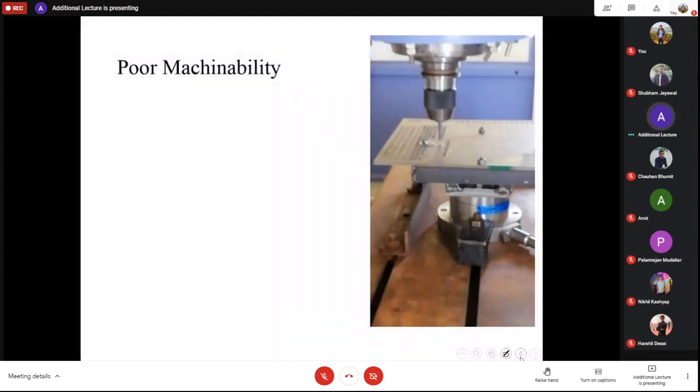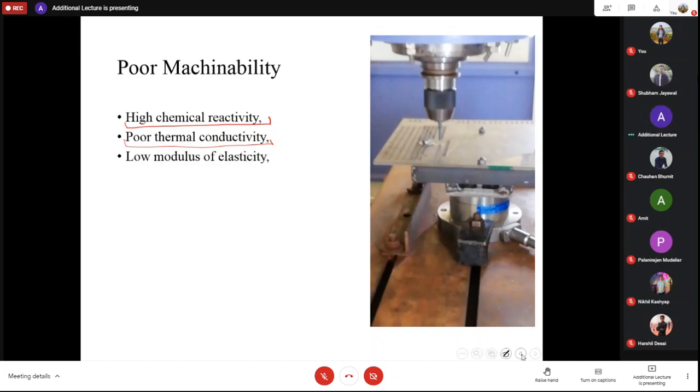But the thing is that it has poor machinability, right? It's a highly chemically reactive material, with high chemical reactivity. It has poor thermal conductivity. We'll see what happens due to all these properties.